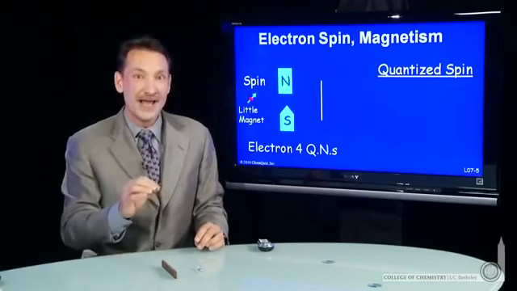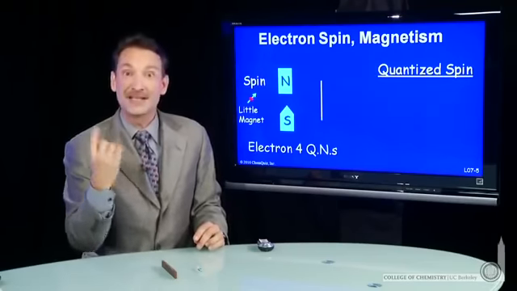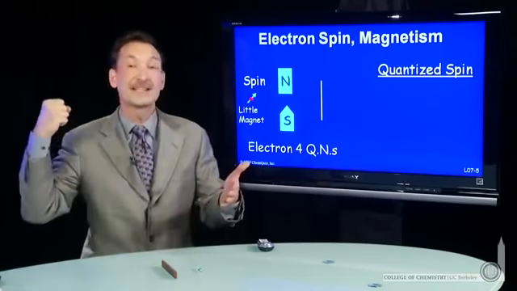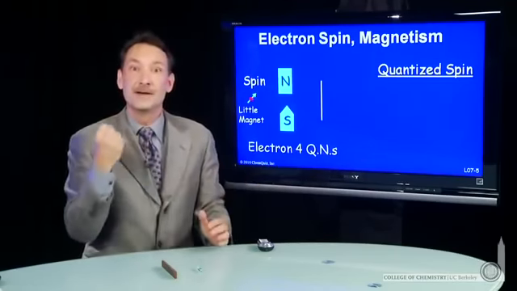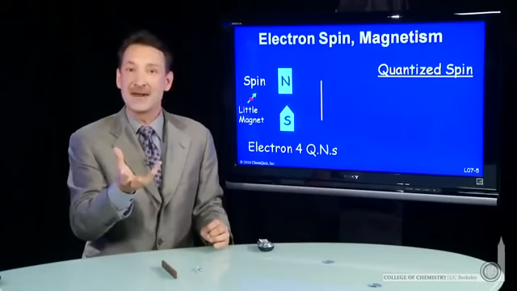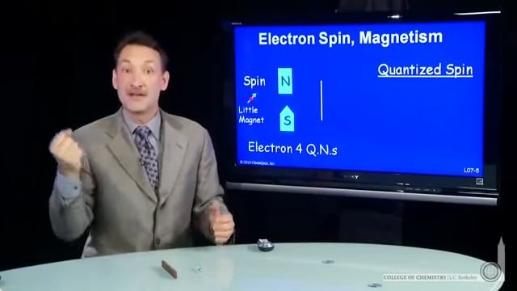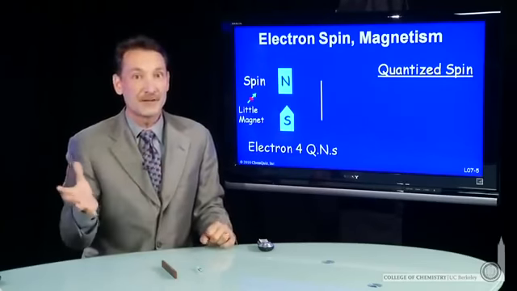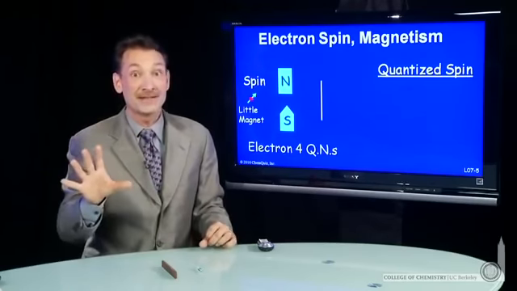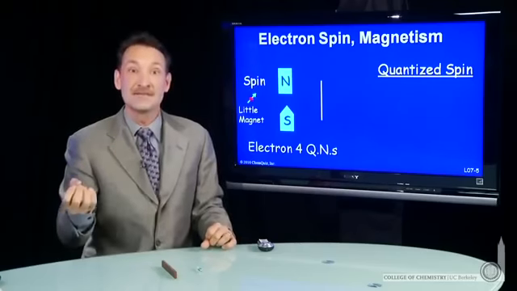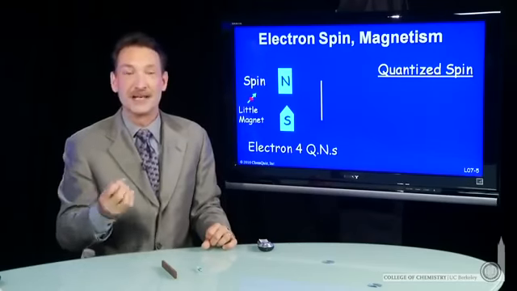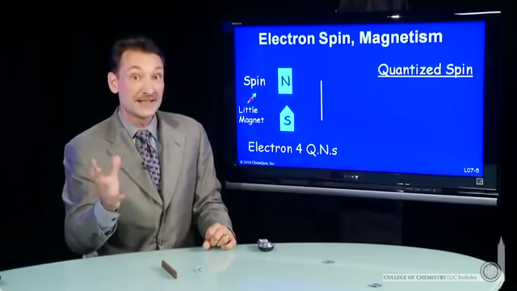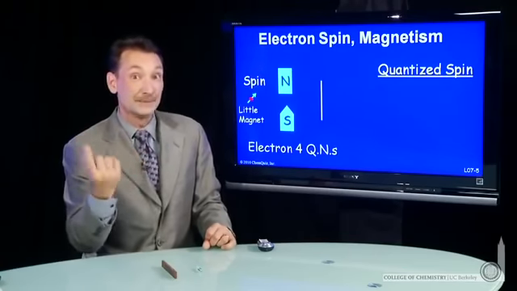But the electron has a property that behaves like it's spinning around an axis. Remember when we had photons and they behaved like they had momentum? The photons don't have mass, so they can't really have an mv momentum, but they have a property that behaves just like momentum, that photon energy. Same thing with electrons. They probably don't spin about an axis, but they have a property that behaves just like an electric charge spinning about its axis. So if an electric charge spins about its axis, it acts like a little magnet.